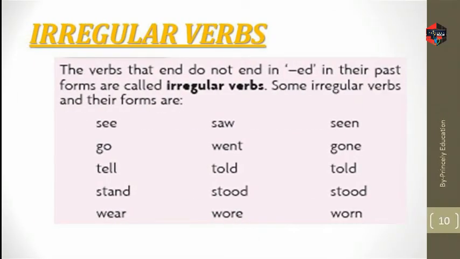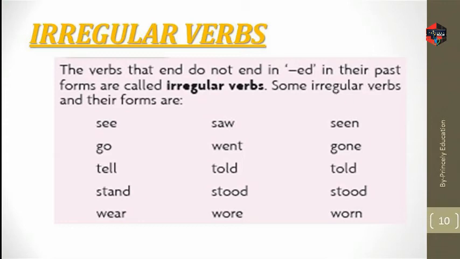Now here comes irregular verbs. Irregular verb is just the opposite of regular verb. In regular verbs we have observed that the words end with ed in their past form. But in irregular verbs, the verbs that do not end in ed in their past form are called irregular verbs.